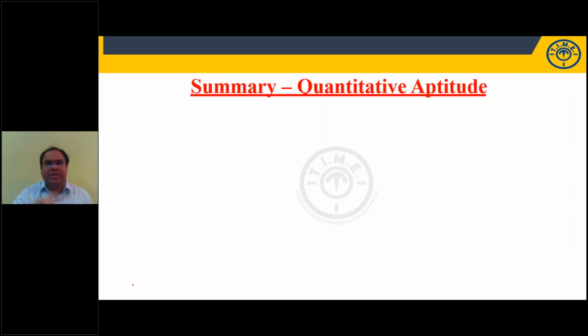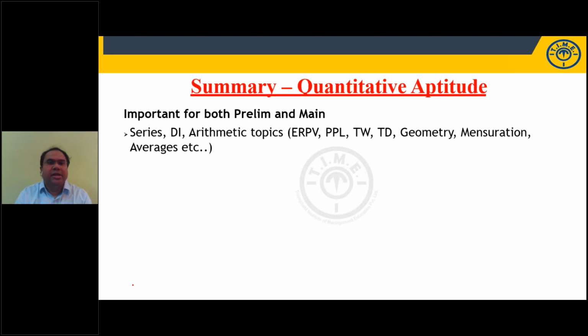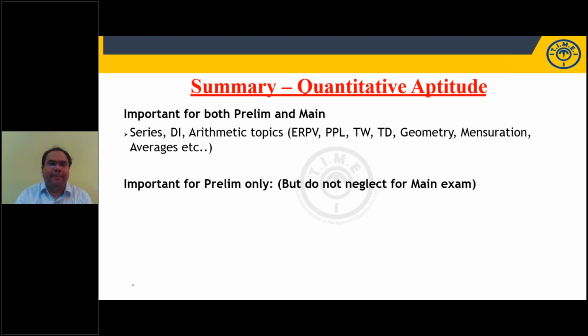So let us summarize this, students. What is important for both prelim as well as main? Very good: series, simplification, what you called individual quant questions, and data interpretation. Series, data interpretation and arithmetic topics: equations, ratio, percentage, profit loss, time and work, time and distance, geometry, mensuration. These are important for both prelim and main.